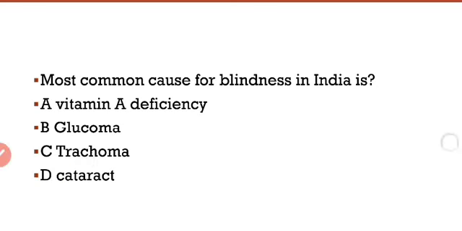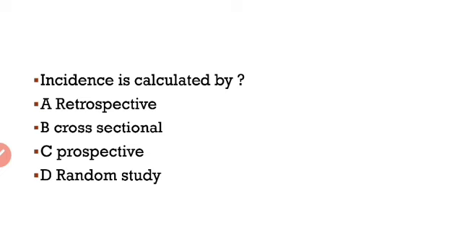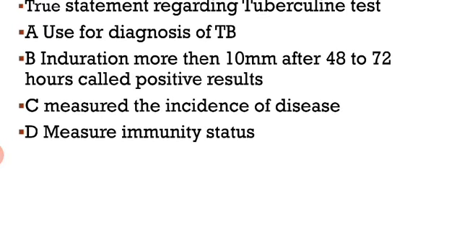Okay, the next question, true statement regarding tuberculin test is. So here our right answer is: induration more than 10 mm after 48 to 72 hours is called a positive result. It is a true statement for a tuberculin test.